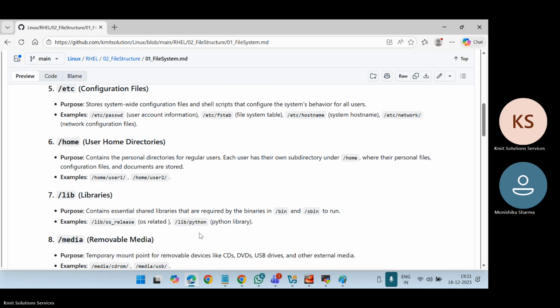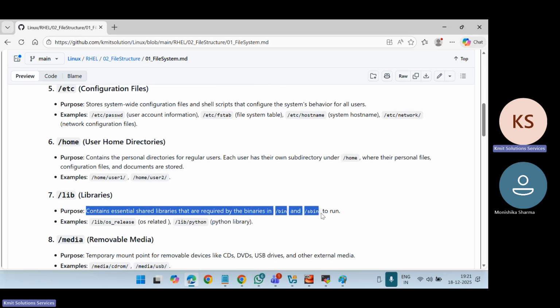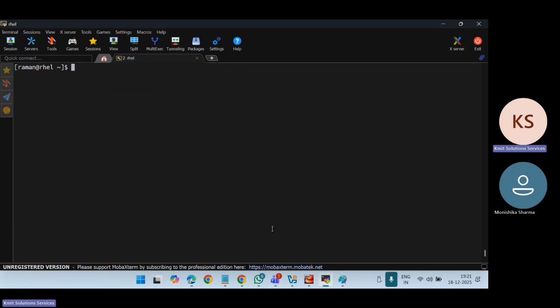Yes. Right. Now next, for example, you want to share certain files with others, then you can use the lib directory. The lib directory contains the shared libraries that are required by the binaries in bin or sbin to run. For example, I have mentioned that you put your executable files in the bin directory.